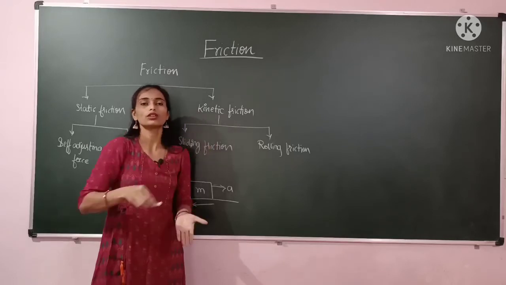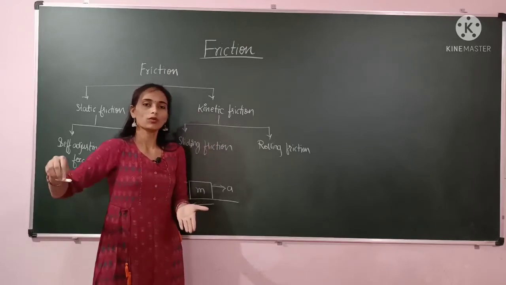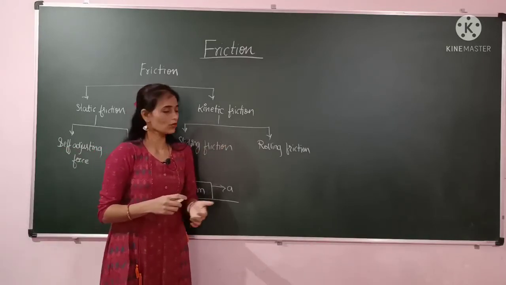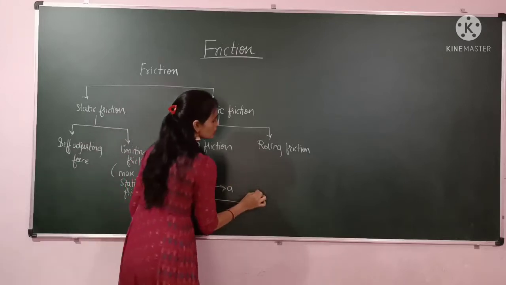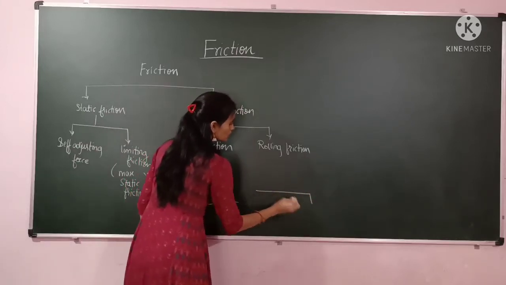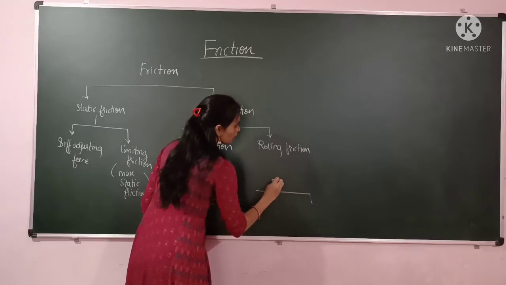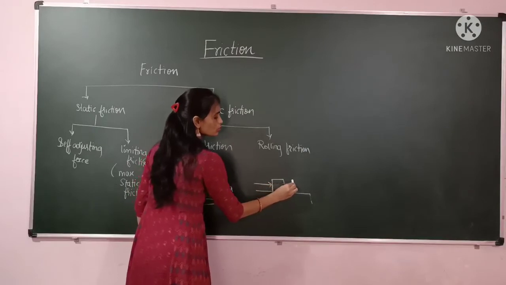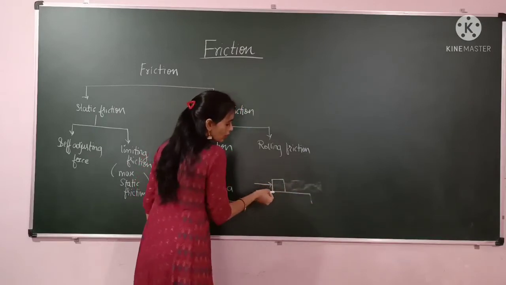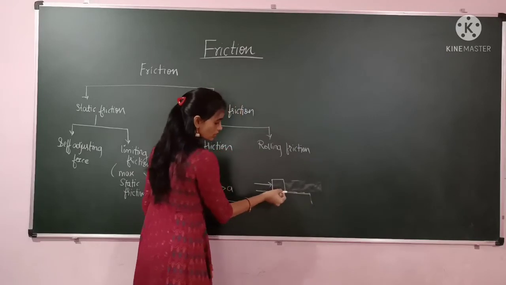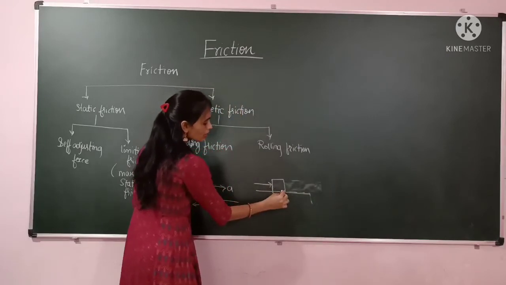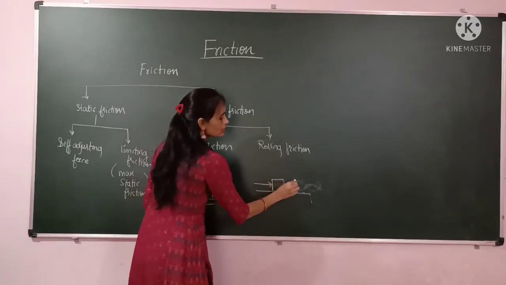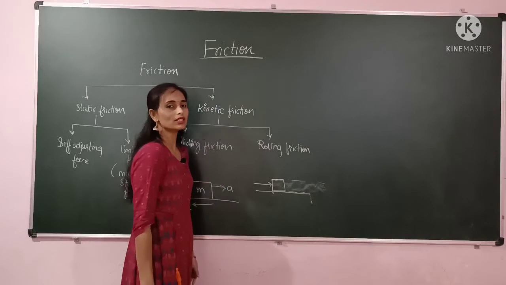So this force we will call the sliding force. Whenever an object slides on another object, it is called sliding friction. Now see here, if this is our surface and you place a block on it and apply a force, then the block starts to move by sliding, touching the surface of these two surfaces in contact. The base is not changing and it is continuously sliding on that surface. It is called sliding friction.